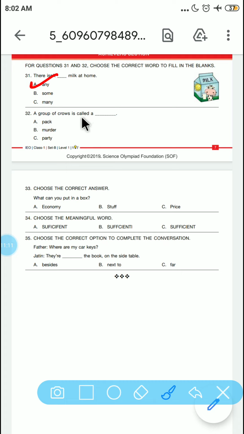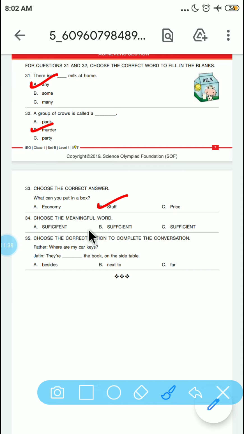A group of crows is called. So what are they called? They are called a murder. Choose the correct option. What can you put in a box? So in a box, what we can put is a stuff. Choose the meaningful word.